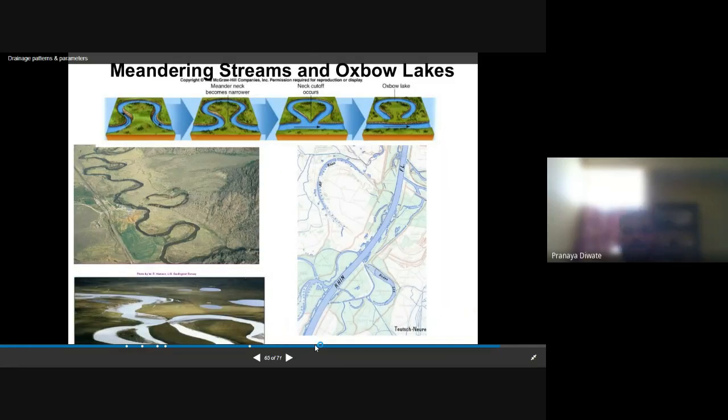Meandering stream and oxbow lake. I have already explained what an oxbow lake is. An oxbow lake is nothing but a lake which is formed by a meander being cut off.